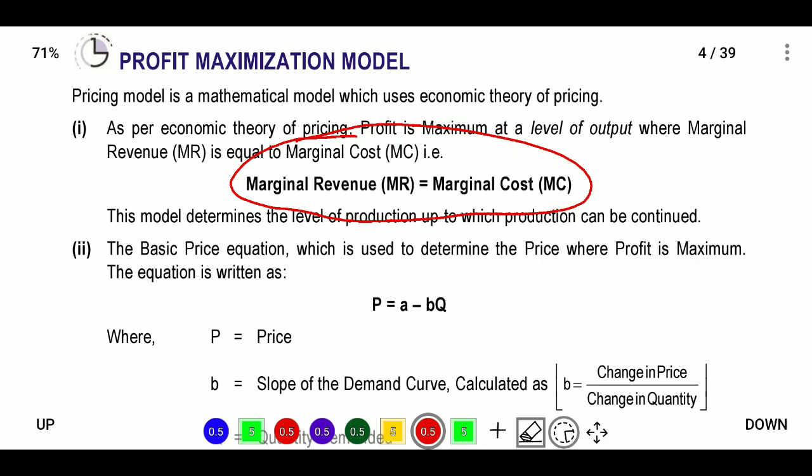Suppose your total revenue is for 100 units, you are selling 100 in total. If you sell 101, an additional 1, that additional total revenue from selling one more unit is the marginal revenue. If you sell one more unit, then what is the revenue and what is the cost? You must count the marginal cost and marginal revenue.